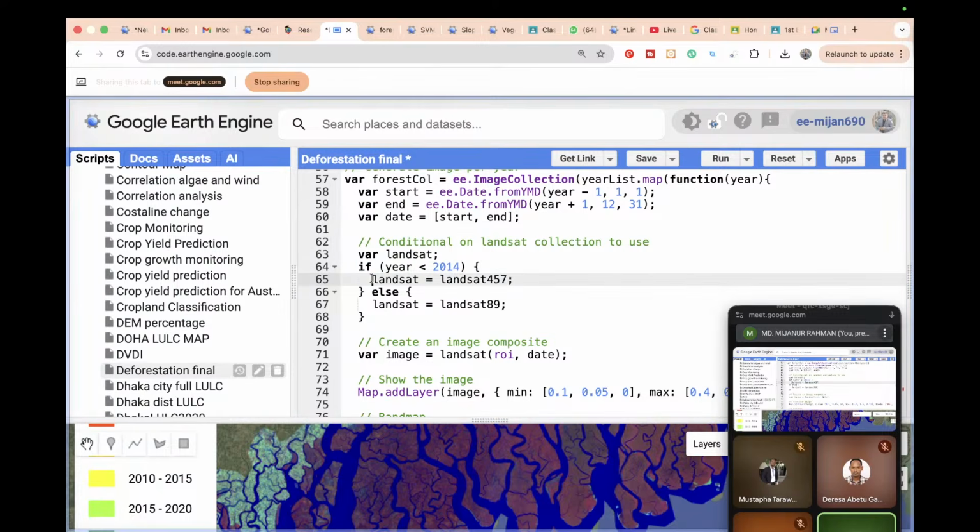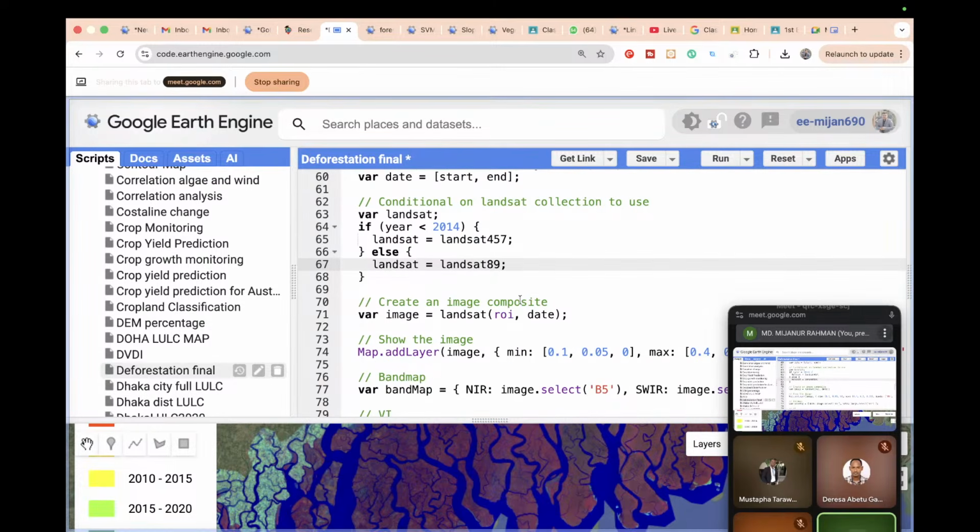If the first statement is not true, then it goes to the second statement and finds the image. Suppose in 2014 there is no image in this collection, then it jumps to the second collection and finds it. And if the image is in the first, Landsat 457, then it does not need to check the second statement.